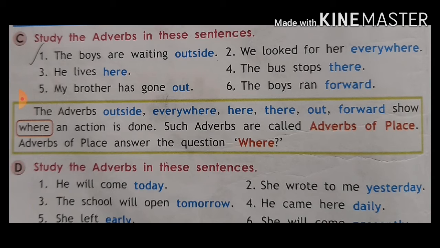Words like outside, everywhere, here, there, out, forward show where an action is done. Such adverbs are called adverbs of place. This is also a kind of adverb. Before, we saw the adverb of manner, and now the adverb of place. An adverb of place answers the question where, and an adverb of manner answers the question how.